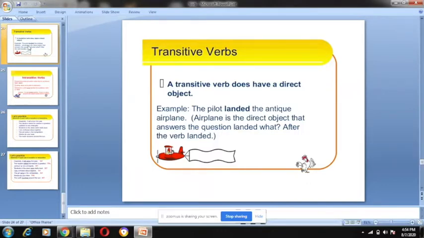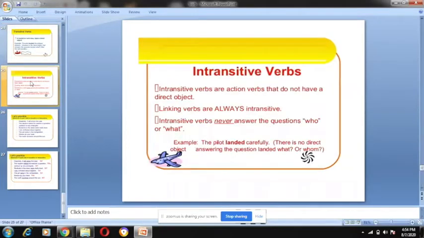And intransitive is just the opposite. Intransitive verbs are action verbs that do not have a direct object. There is no direct object in an intransitive verb. They are also action verbs, but they do not have any direct object.